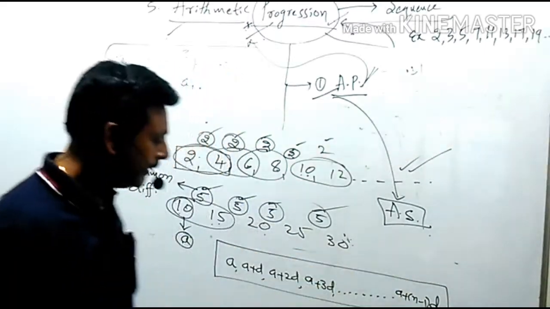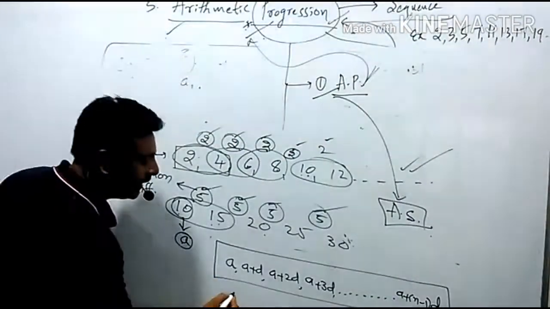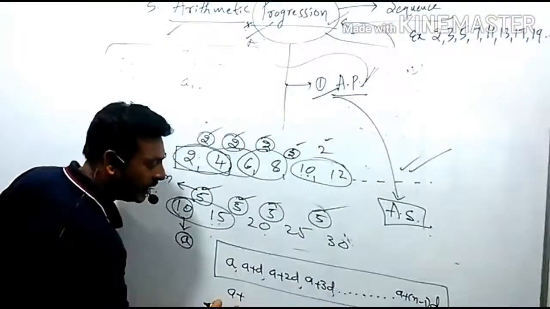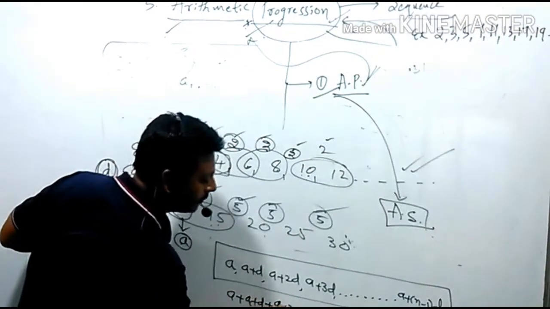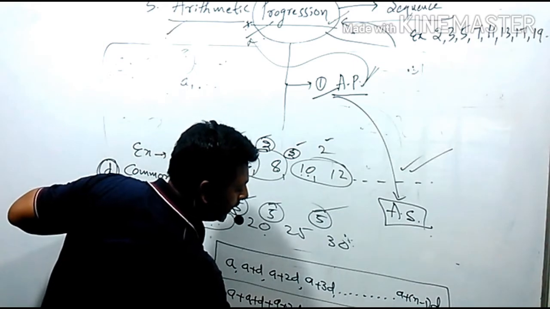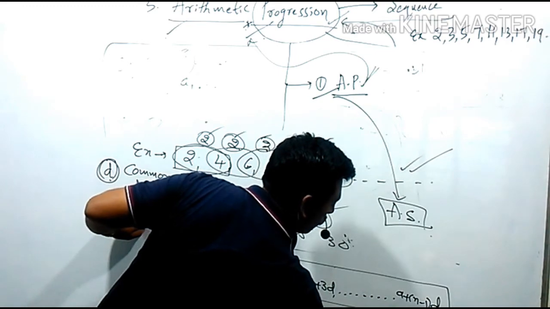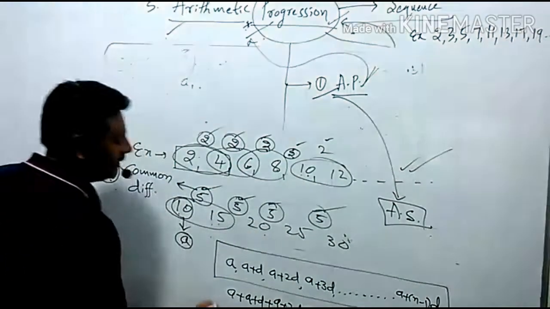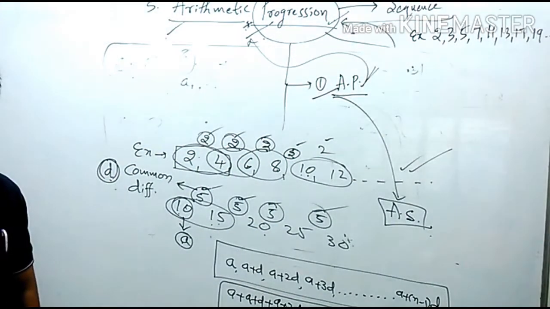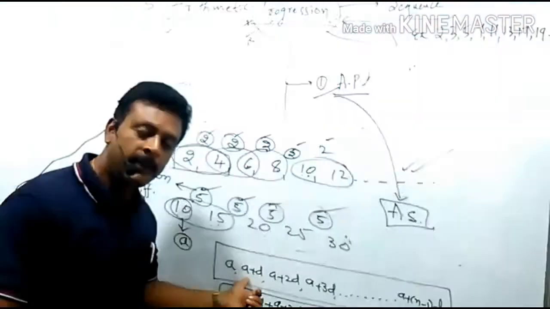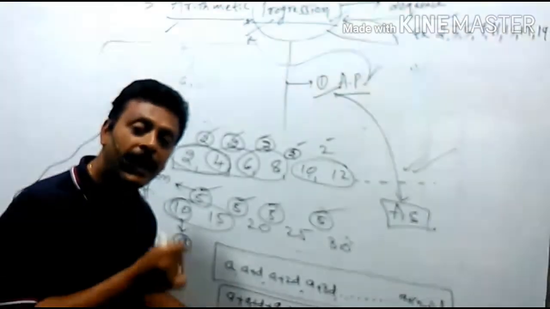On the basis of that, can I write the general form of arithmetic series also? Obviously. How to write? A plus, comma निकाला plus डाला, और A plus D as it is, comma निकाला plus डाला, A plus 2D plus A plus 3D plus dash dash plus A plus n minus 1 into D. This is the general form of series. I think all of you are understanding? This is the general form of AP. This is the general form of AS.